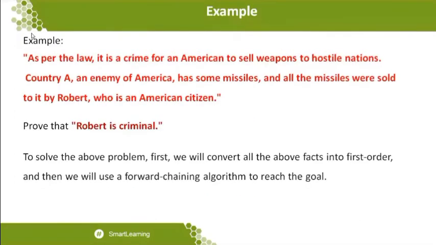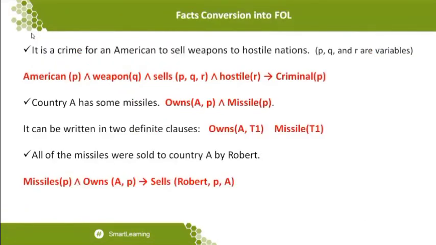What is the next statement? The next statement is: Country A has some missiles. So that is the statement they have given. Country A has some missiles, an enemy of America. That is the next statement. We will write it separately over there. Okay, so country A has some missiles. This is the statement we are making over here.